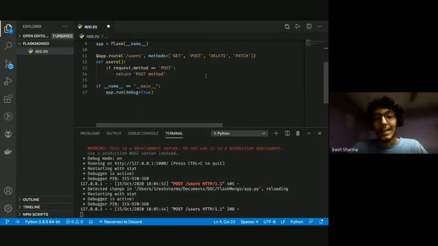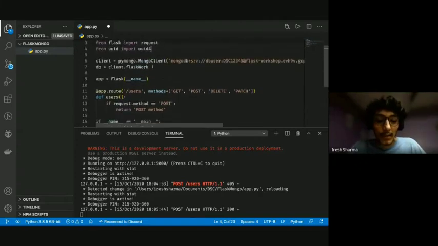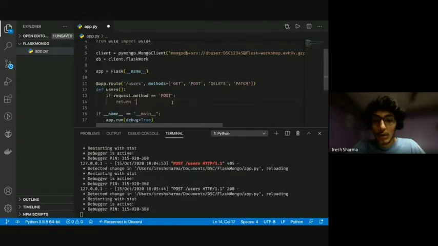Since we'll be having multiple users, we would like every user to have a unique ID, so that if I want to get just one user, I can send the server that ID and end up getting that single user, right? So I imported this, and let's go ahead and write some more logic here.